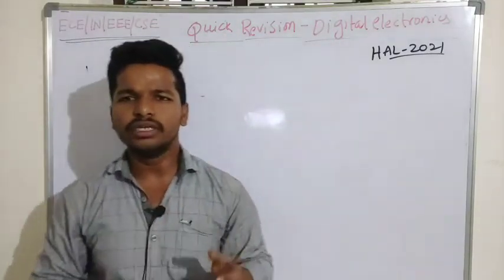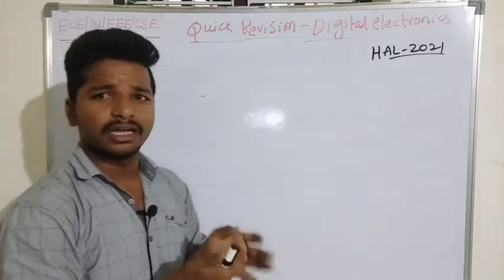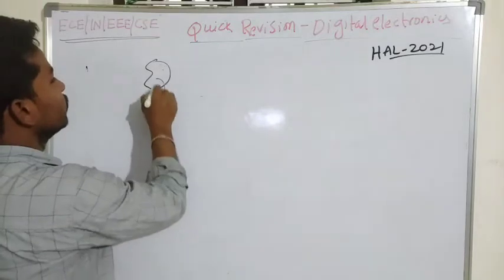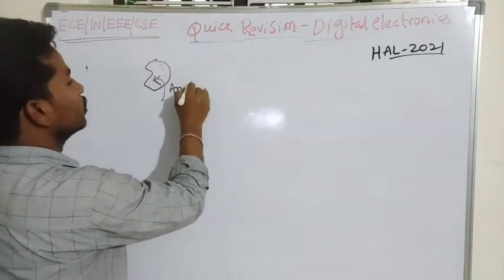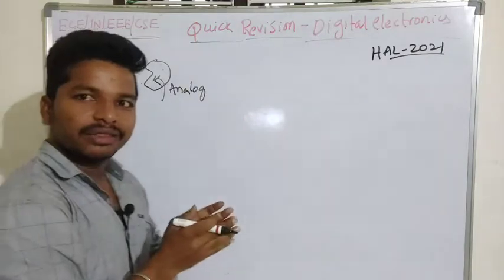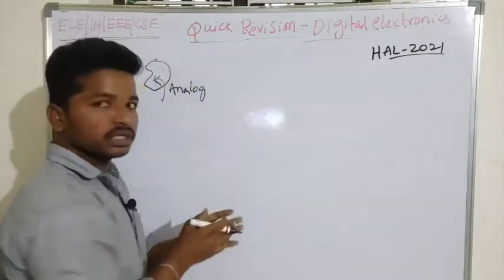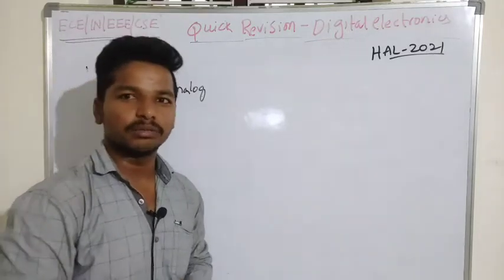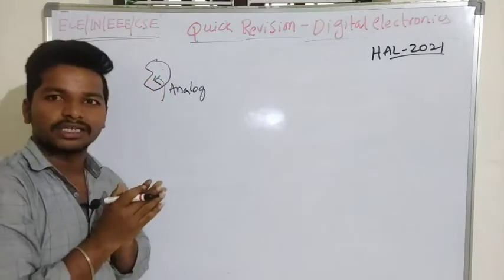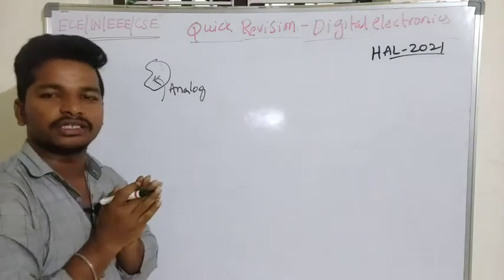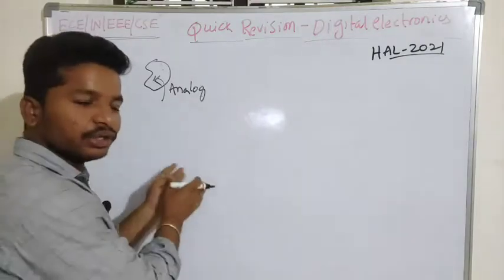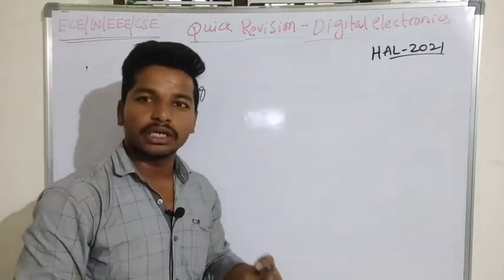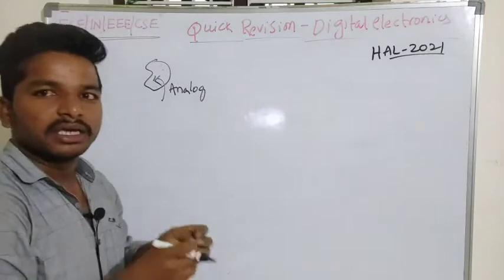We know that every signal which is present in our surroundings is analog in nature. But all the systems which are available to us are discrete systems, which is the digital system. So to process and store this analog signal, we need to convert the signal into the digital domain, where we can process the signal easily and store the given signal easily.